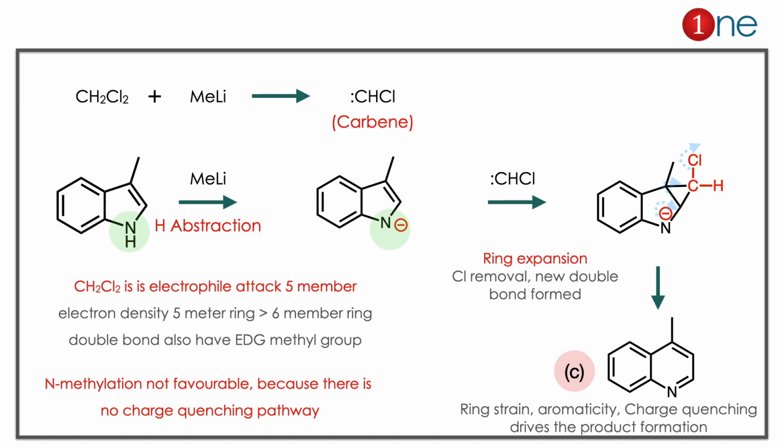Here you have to learn two important things. One is carbene formation. Carbene formation requires just a trigger. Here dichloromethane with methyl lithium forms the carbene. The next thing is the electrophile attack on the indole. The electrophile always prefers high electron density. That's why it attacks the double bond in the 5-member ring.